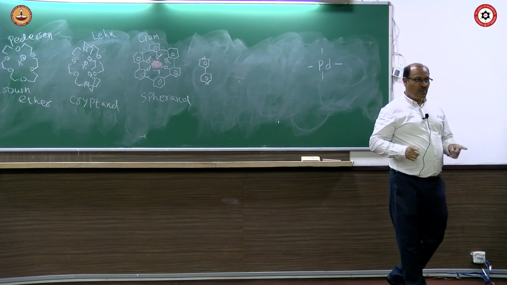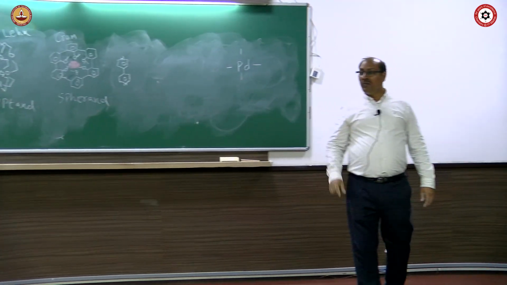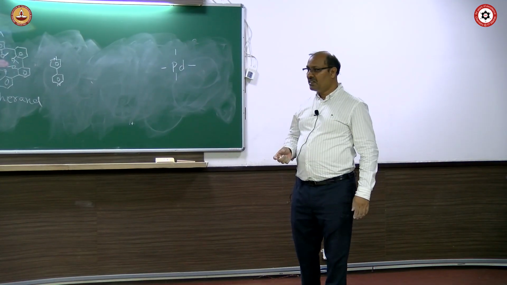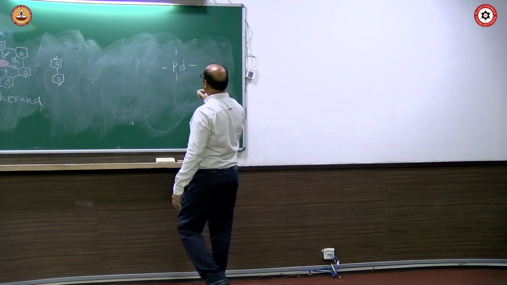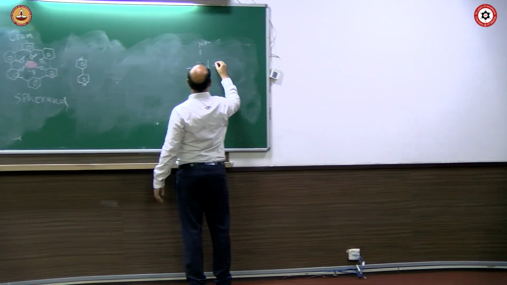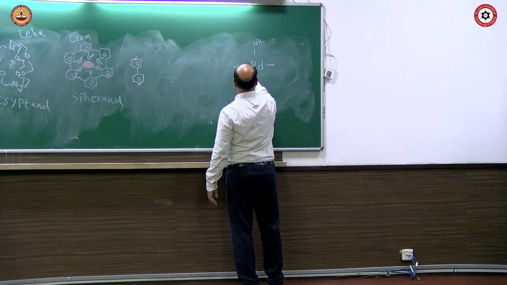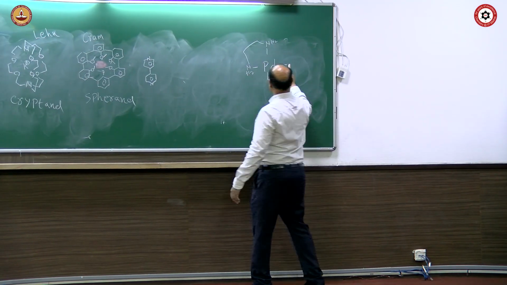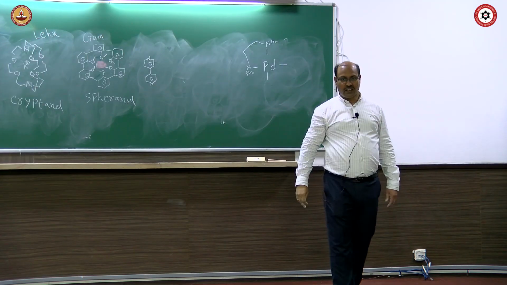Suppose 2 of the sites are bonded with a bidentate chelating ligand, ethylenediamine. Then 2 more sites are still there.